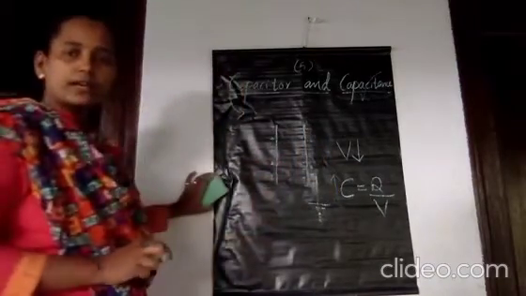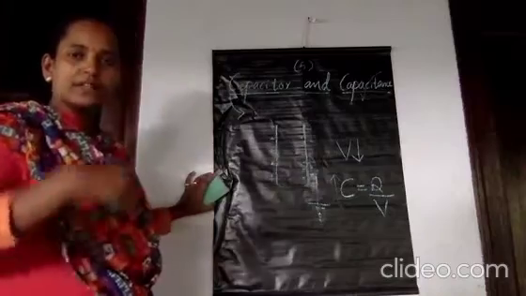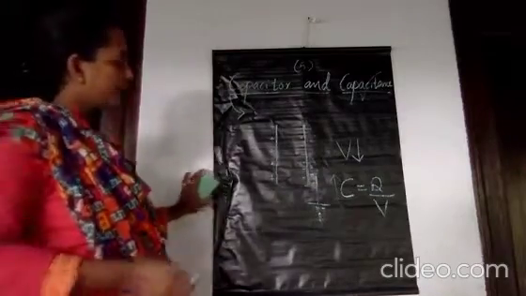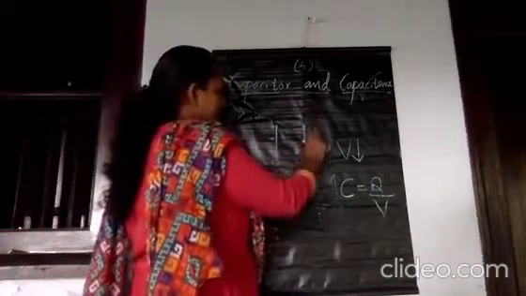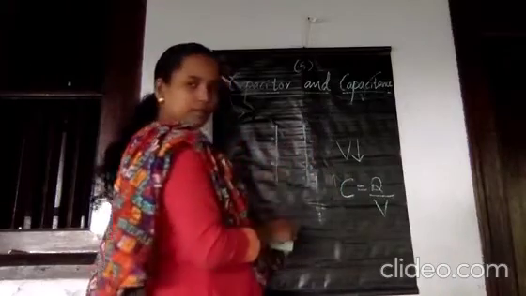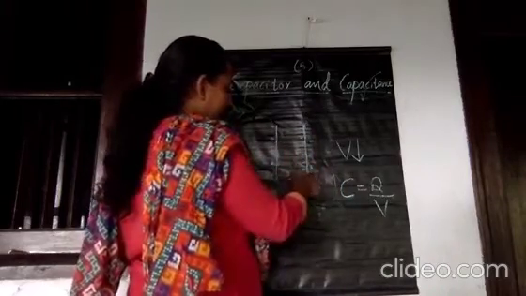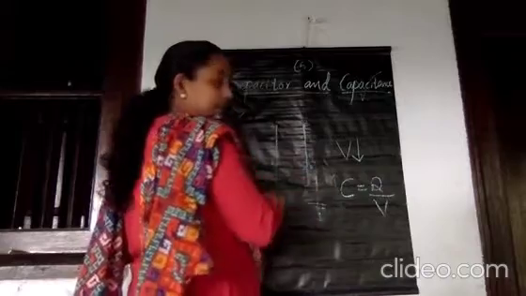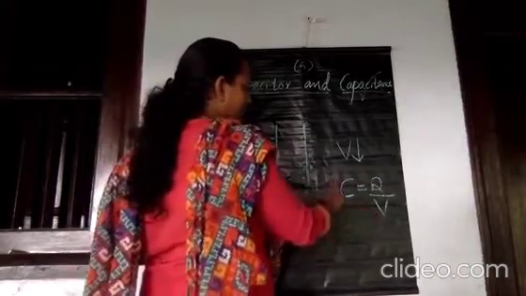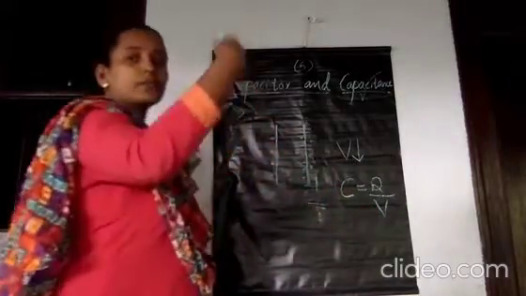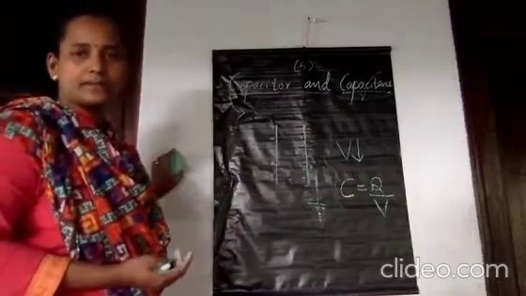Why? Because we know the earth can receive and give charges. Therefore, these positive charges leak into the earth, which means the potential decreases again. Potential decreasing means what will happen to its capacitance? Capacitance will increase further.